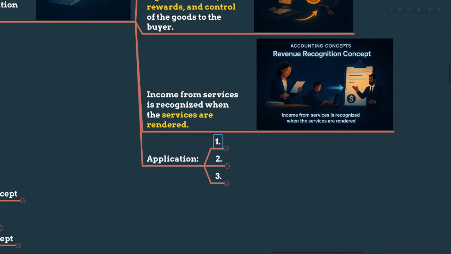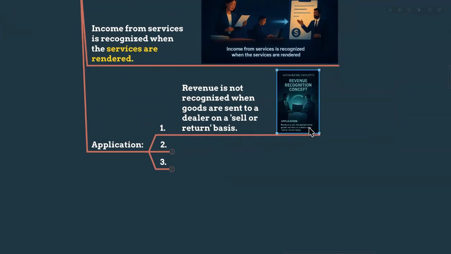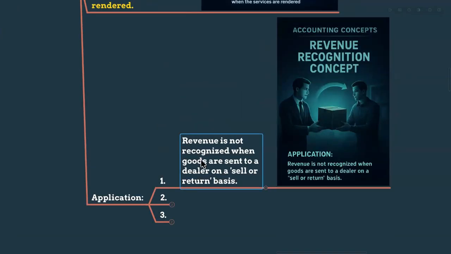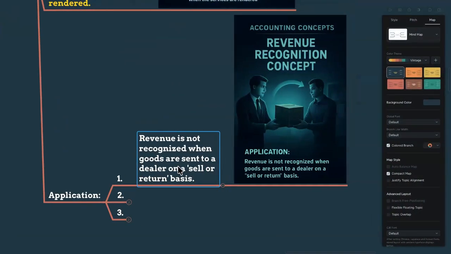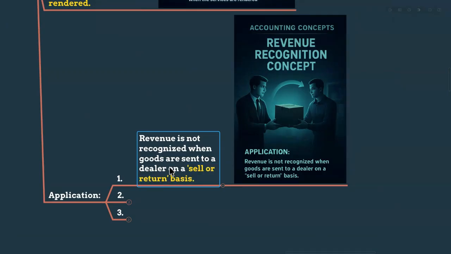So the applications are very simple. The revenue is not recognized when goods are sent to a dealer on a sale or return basis. As I mentioned earlier, if you are sending goods just on the basis of sale or return, still we are the owner, we are just transferring the location only, as I mentioned earlier in the session. We are just giving the goods, please keep it in your possession.